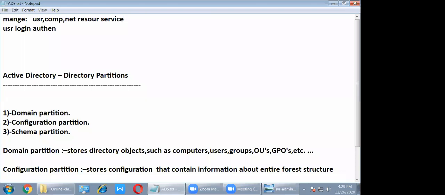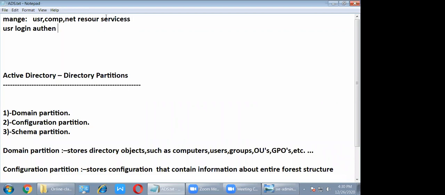Regarding the manage purpose, Active Directory has services. What are the services? Previously we discussed DHCP, DNS, Windows deployment service, Windows software deployment service, FTP, NNTP, whatever. These are all services to manage things like authentication, how to access, how to create a user, how to delete a user. All these things are services we have. Active Directory has the services.